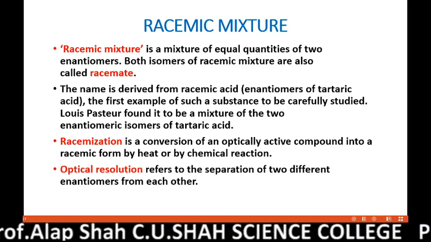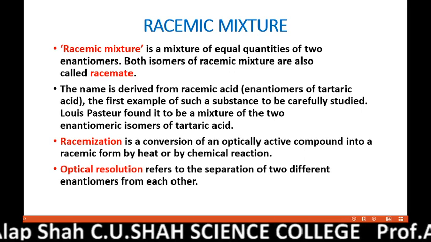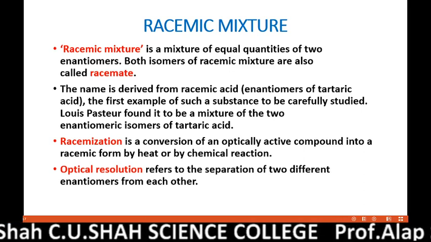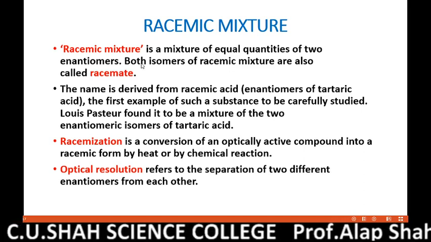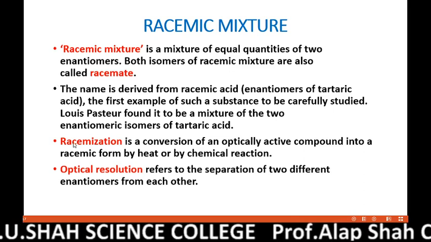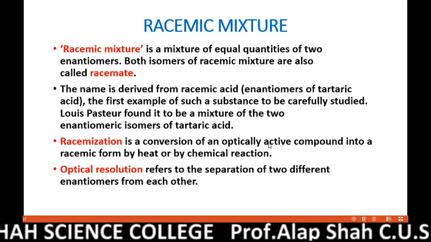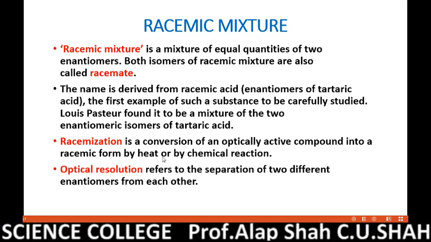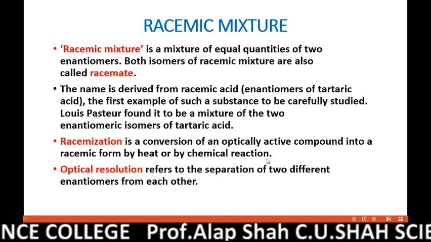Because this phenomenon was first observed in racemic acid, that's why this mixture is called a racemic mixture. The process of preparing a racemic mixture is called racemization. You can read it over here. Racemization is the conversion of an optically active compound into racemic form by heat or by chemical or some biological means.